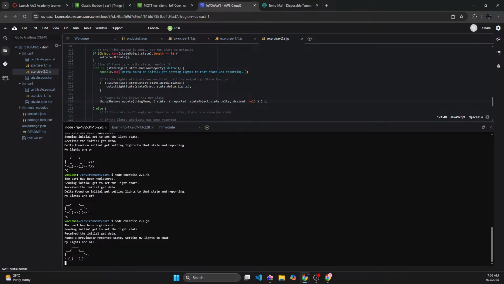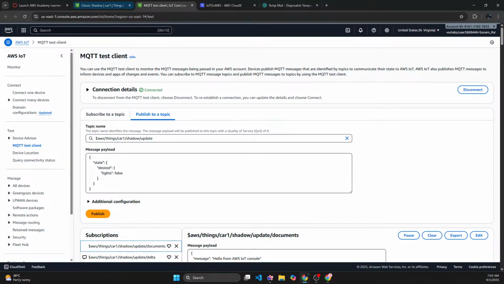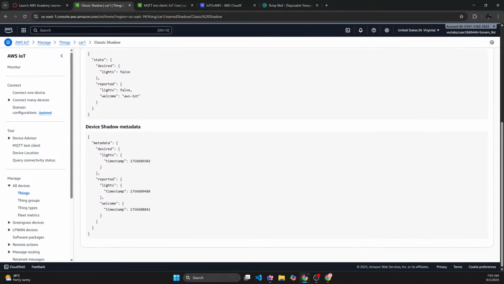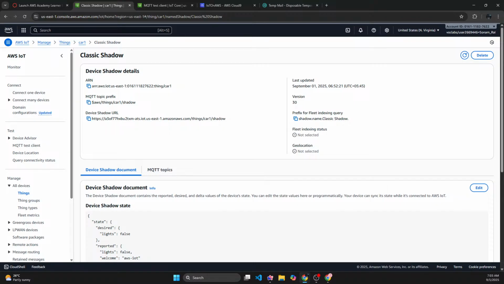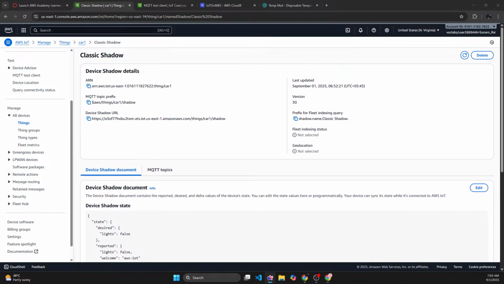The car was just false. And that's basically how car shadow, or let's say AWS shadow, works. That's about it. And that's AWS device shadows.